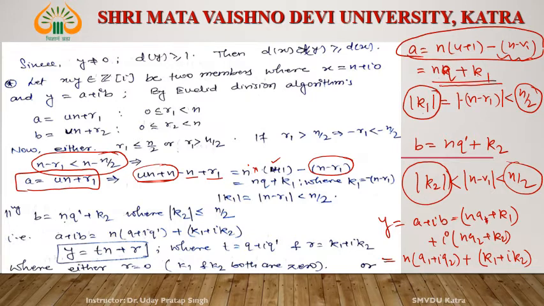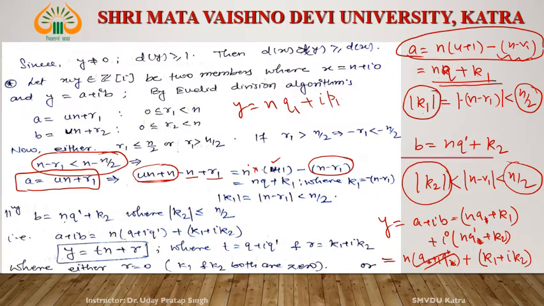So if y is equal to this, then not q1, this is q and q prime, right? n into q plus i q prime plus k1 plus i k2. Okay, now we call q plus i q prime, say q1, and k1 plus i k2 we call p1.